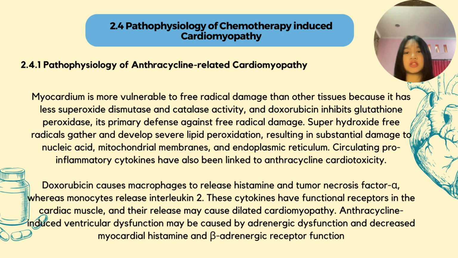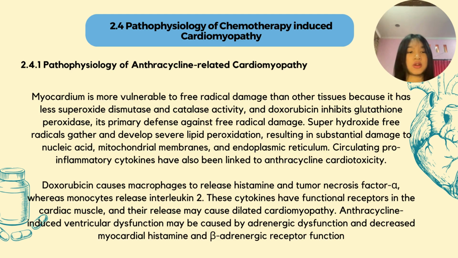So, anthracycline-related cardiomyopathy is a complication associated with the use of anthracycline chemotherapeutic agents such as doxorubicin, daunorubicin, and epirubicin. There are some mechanisms that have been proposed, and free radical formation is one of the most studied. The myocardium is more vulnerable to free radical damage than other tissues because it has less superoxide dismutase and catalase activity, and doxorubicin inhibits glutathione peroxidase, its primary defense against free radical damage.